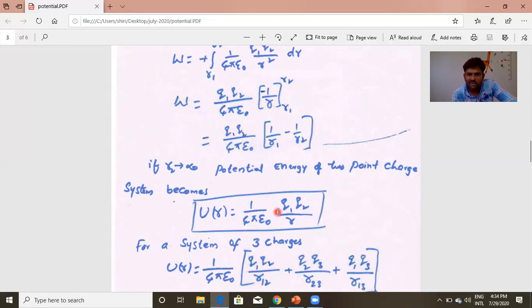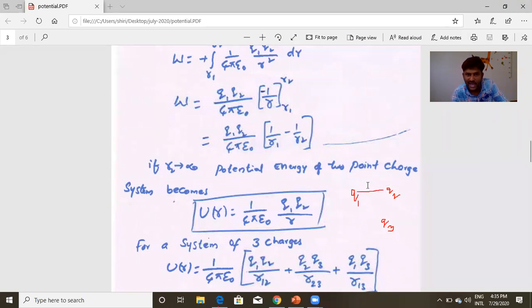So instead of these two charges Q1 Q2, if we have three charges, Q1, Q2 and Q3, like this, what is the potential energy of the system? In that case, we need to know the distance between Q1 and Q2.